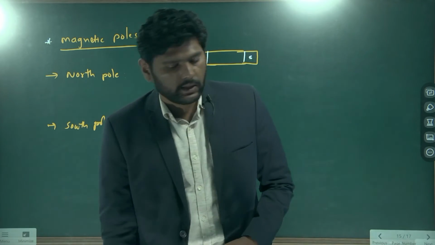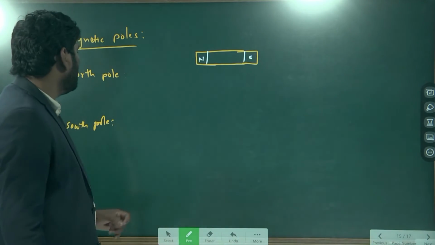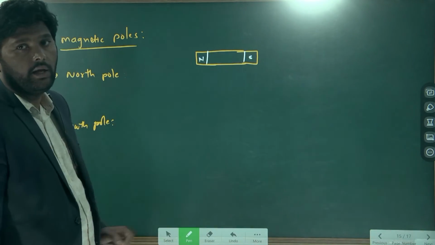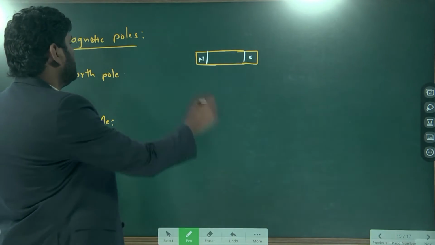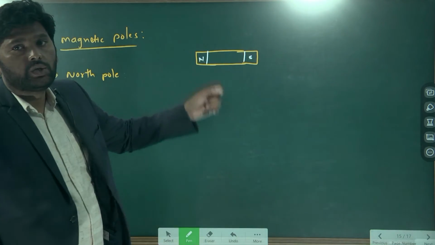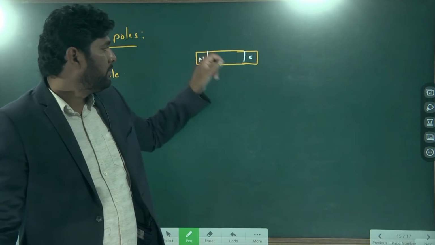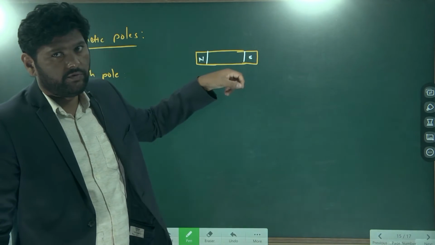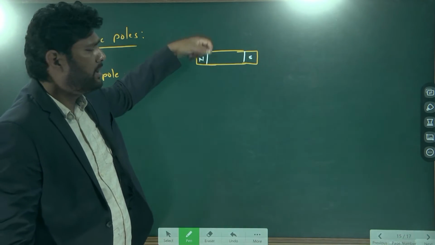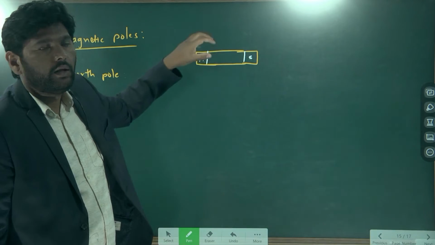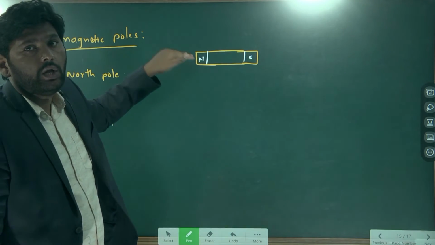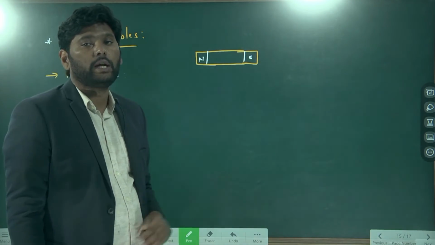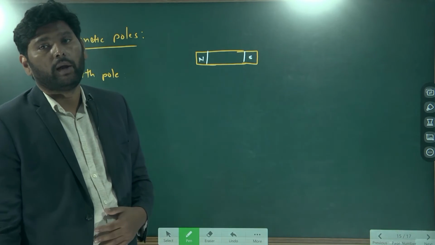Next, if you freely suspend any magnetic material, such as a bar magnet, in the air, it is always oriented along the direction of the south and north poles of the earth's magnetic field.